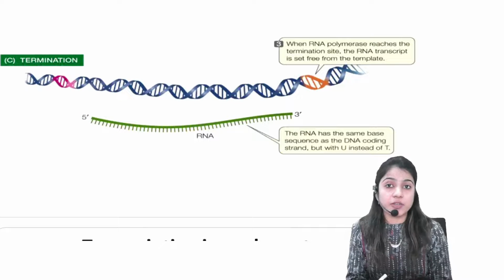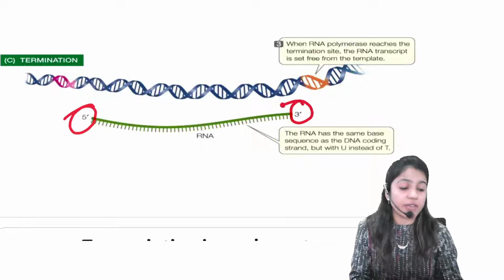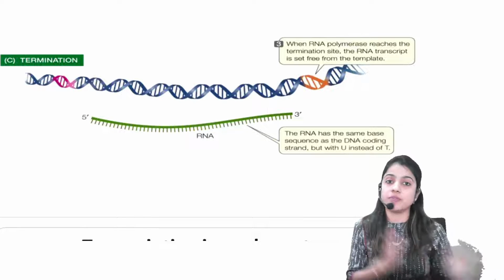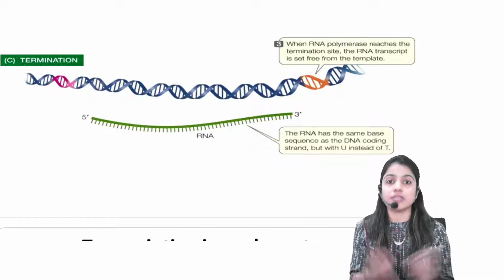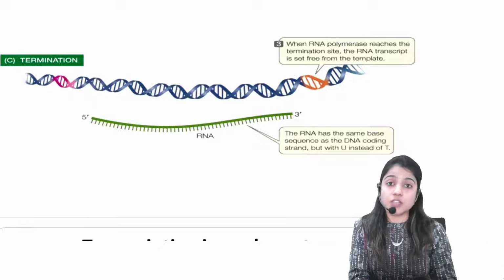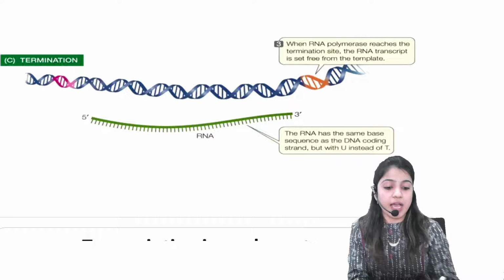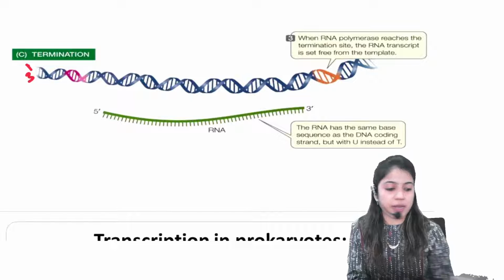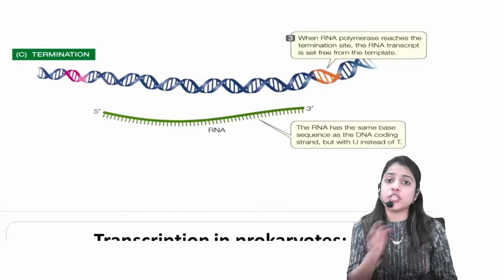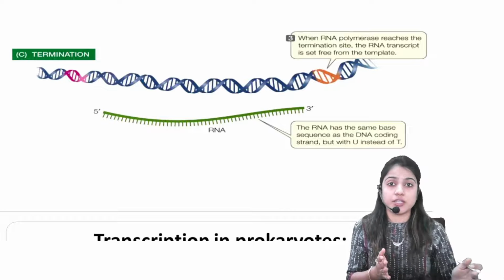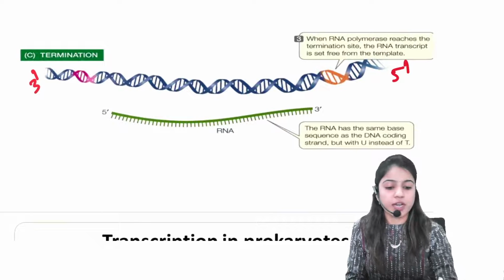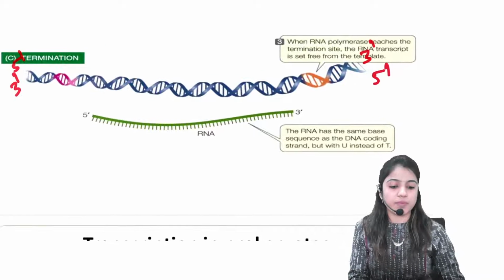Now, one point to be noted is that this RNA has direction from 5' to 3'. Remember, every RNA has to be formed in 5' to 3' direction only. You all are aware of these directions, correct? Now, that means the DNA which was used for the transcription process has to be from 3' to 5' direction. Correct? Any one of the strands can be used which is in 3' to 5' direction. Of course, it will be complementary. So if one strand is from 3' to 5', the other will be from 5' to 3' only. Correct?